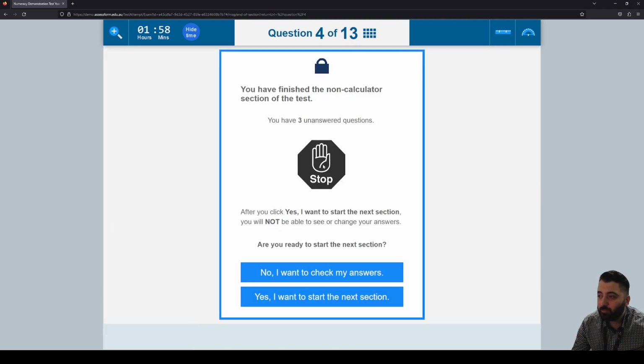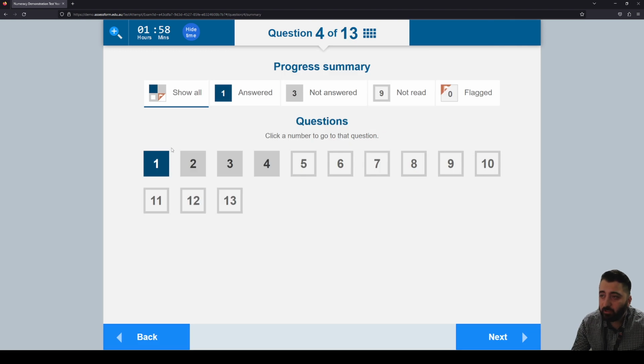If you reach this point where you see the stop sign with the hand, that means you finished the non-calculator section. If that's the case, please click no, I want to check my answers, because then you can go back and check all your answers before you move on to the calculator section. Once you move to the calculator section, you cannot go back to the non-calculator section. So you have to keep that in mind.